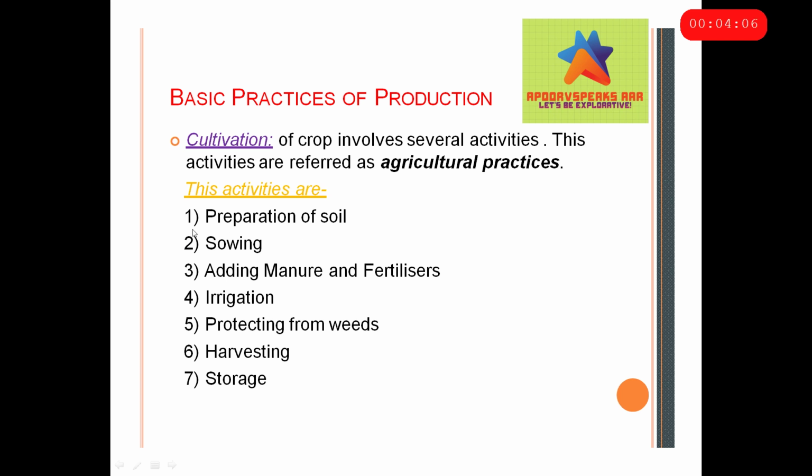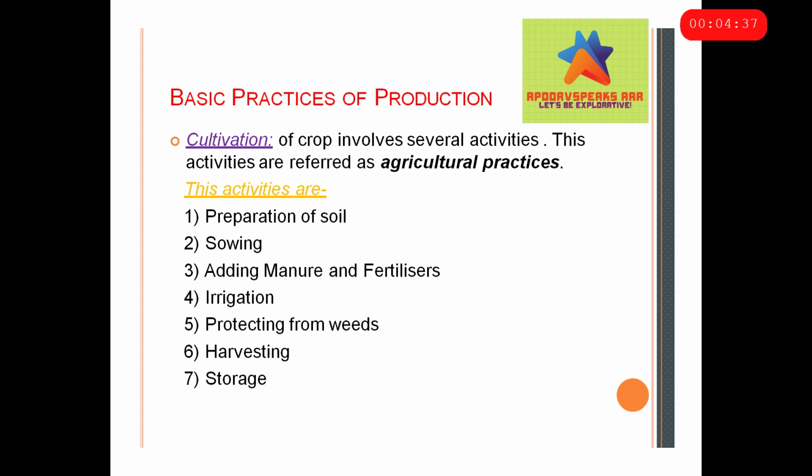The first is preparation of soil. First you prepare the soil, then you sow the seeds. Of course, if you don't sow the seed, then you won't get any crop. Now adding manure: when you have sown the plant, the crop needs some nutrition, so you add manures and fertilizers. Then the crop needs water to survive, so we do irrigation.